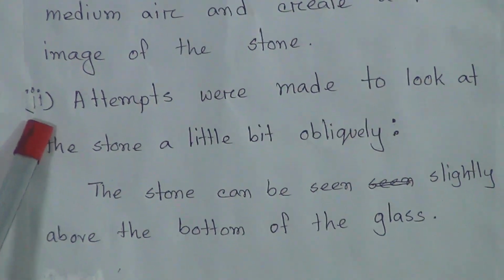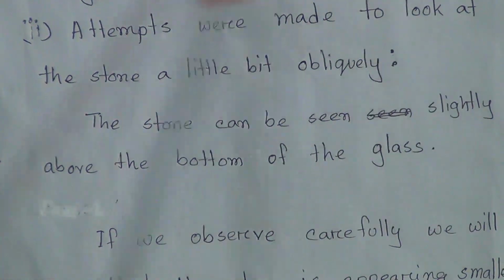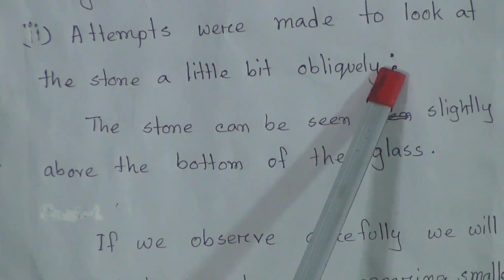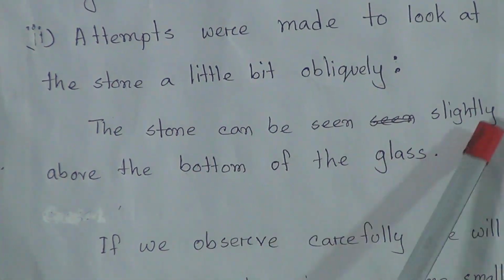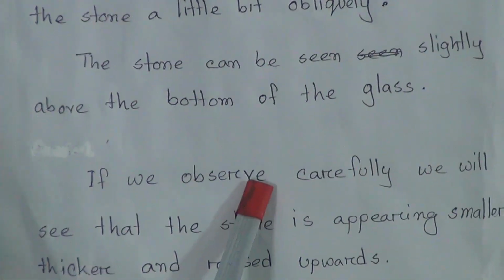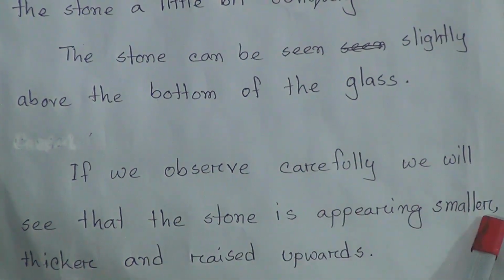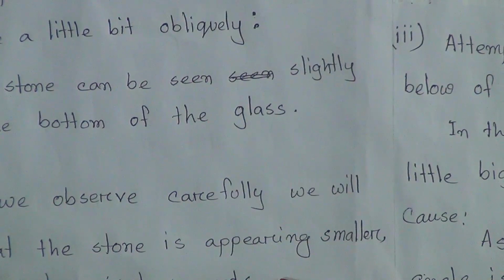Now come to the second point. The attempts were made to look at the stone a little bit obliquely. The stone can be seen slightly above the bottom of the glass. If we observe carefully, we will see that the stone is appearing smaller, thicker and raised upward.